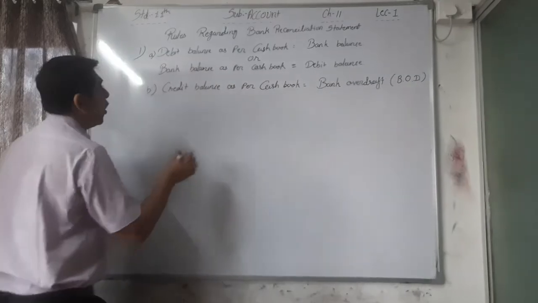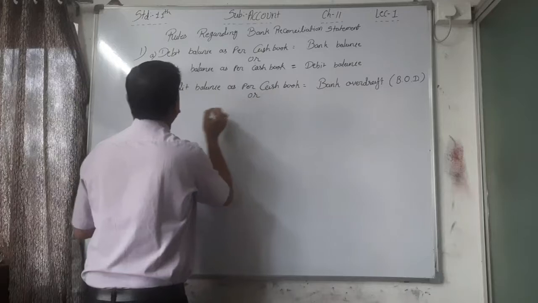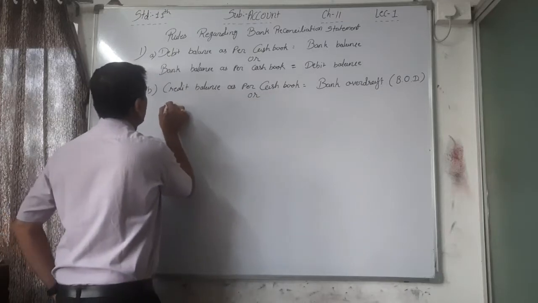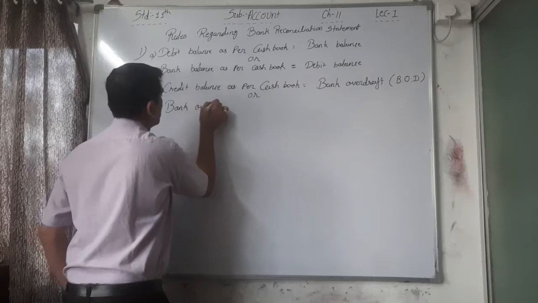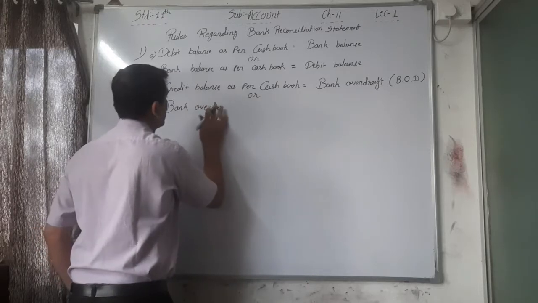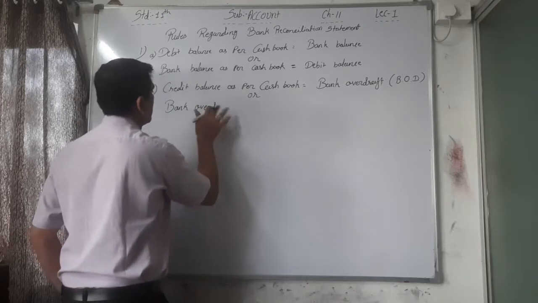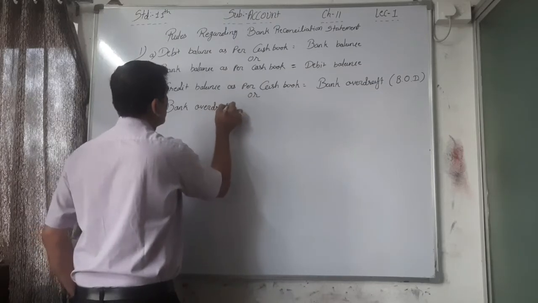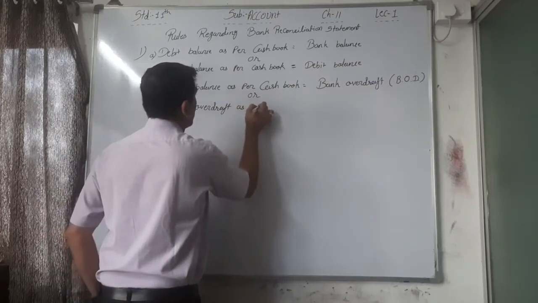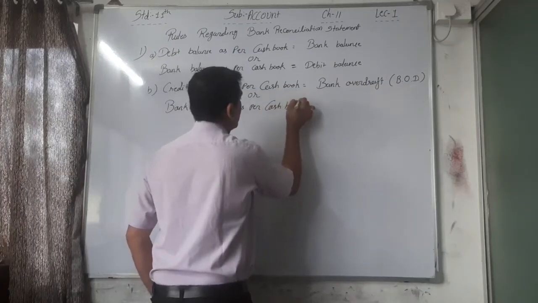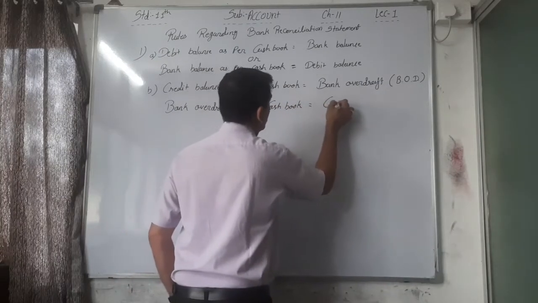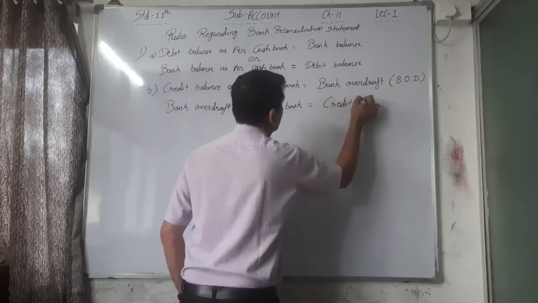Or you can say bank overdraft as per cash book is equal to credit balance.